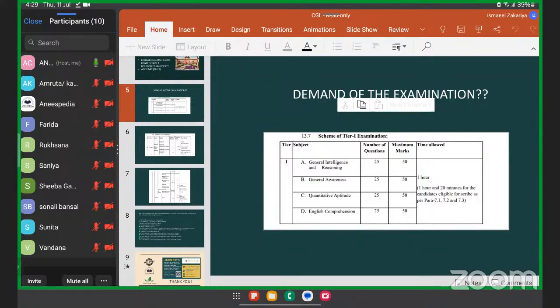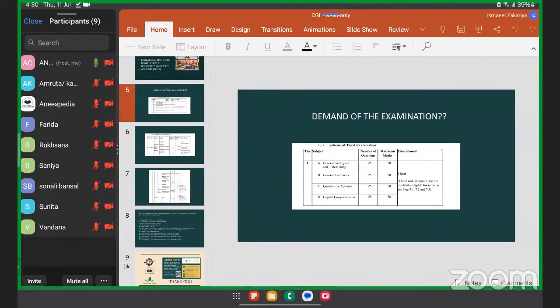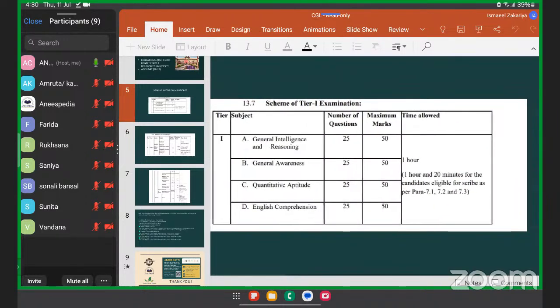And the next part is that once you complete these things about what is your strength, what is your weakness, then the second thing that comes is how you should devote your time, like how much time you should require for quantitative aptitude, time for general awareness, how much time for comprehension, etc., etc.